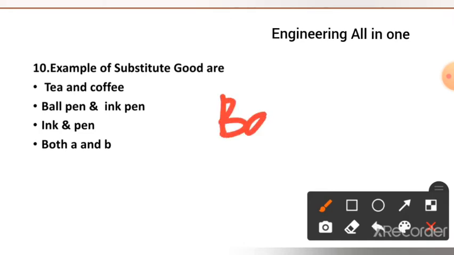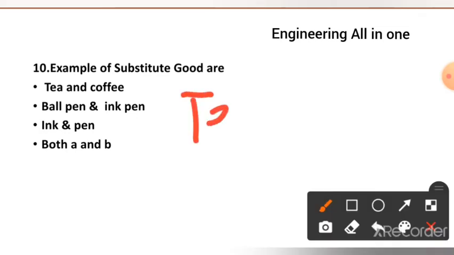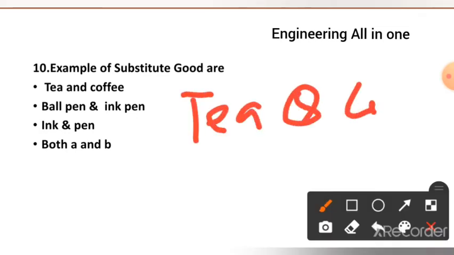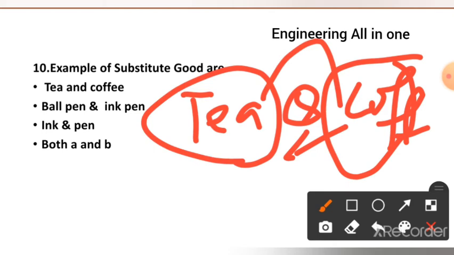If we do not have a ball pen, we can use an ink pen. If there is an ink pen and its price is more than the ball pen, we can use the ball pen rather than the ink pen. Similarly, if tea and coffee are both present in the market and tea has a higher price, then we will use coffee. Similarly, if coffee has a higher price, we will use tea. These are known as substitute goods.